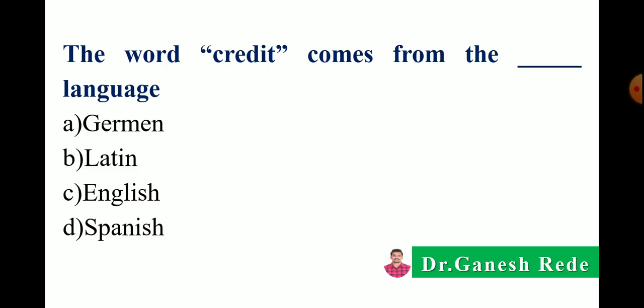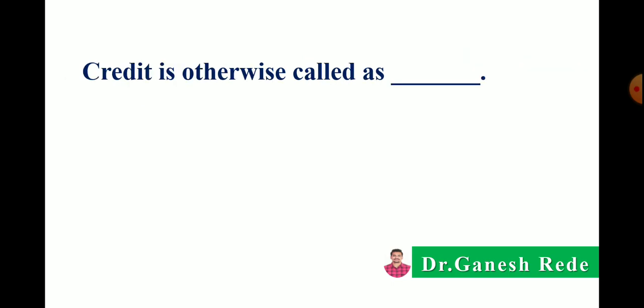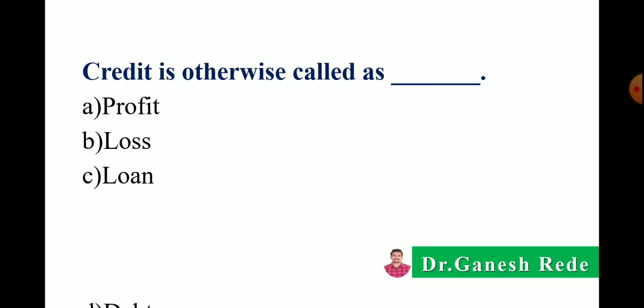Correct answer is the word credit comes from the Latin language, that is credo. The next, credit is otherwise called as option profit, loss, loan, or debt. Correct answer is credit is otherwise called as loan.